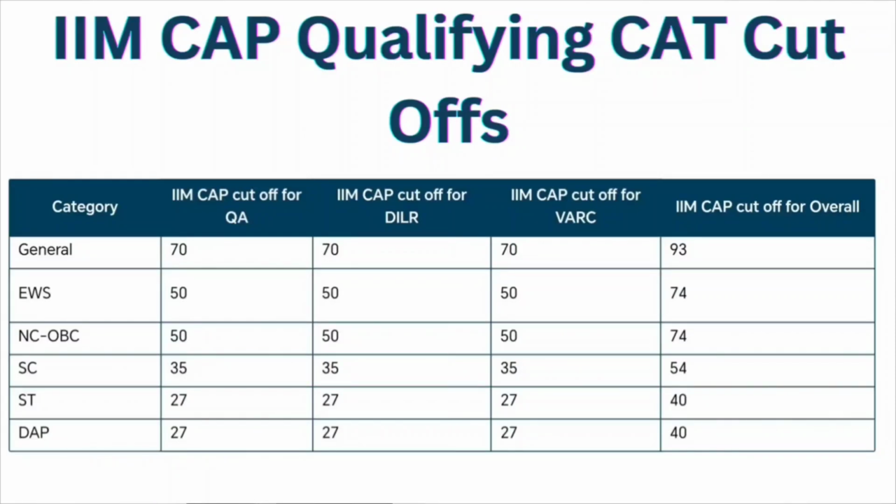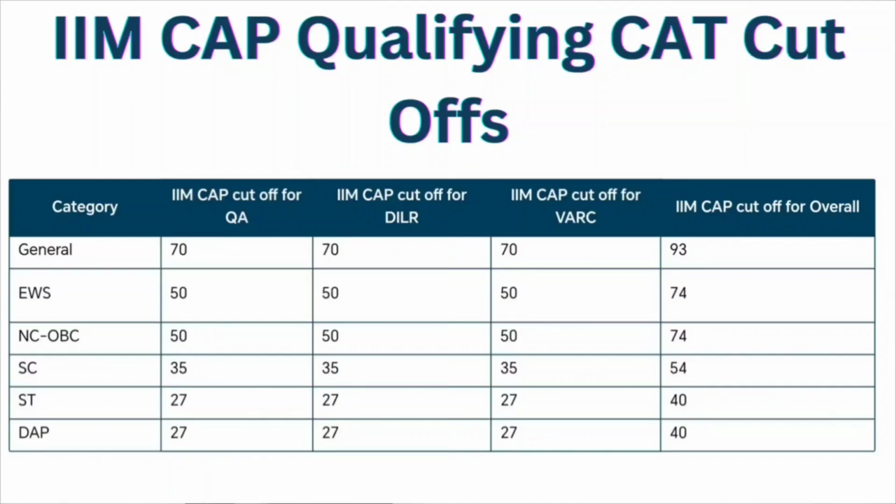For NCOBC, it is 50 percentile for the quantitative ability, DILR and VRC section, and overall you should have 74 percentile or more than that in your CAT entrance examination. For SC category, 35 percentile is for the quantitative ability, DILR and VRC section, and overall you should have 54 percentile or more than that in your CAT entrance examination. For ST category, it is 27 percentile for the quantitative ability, DILR and VRC section, and overall you should have 40 percentile or more in your CAT entrance examination.